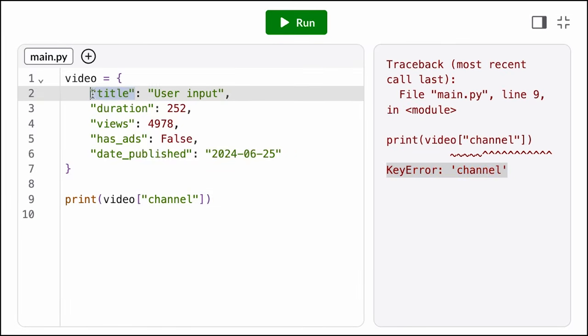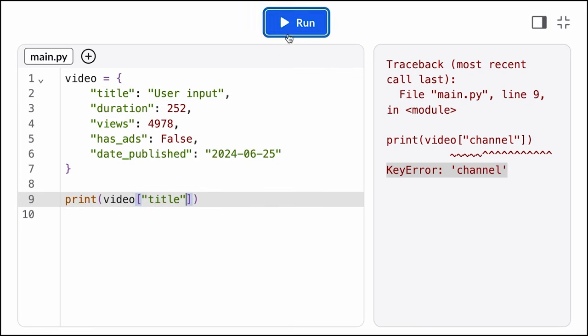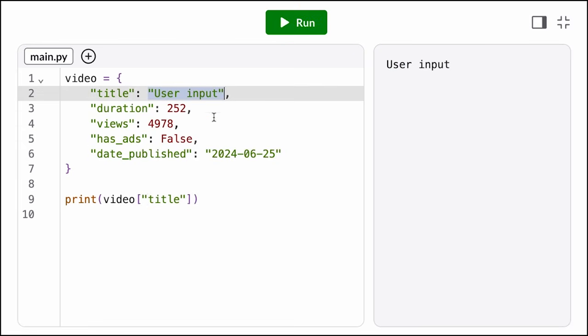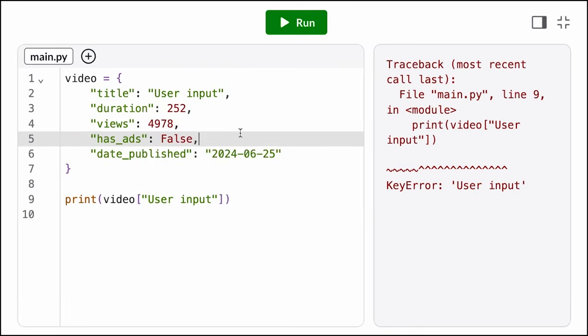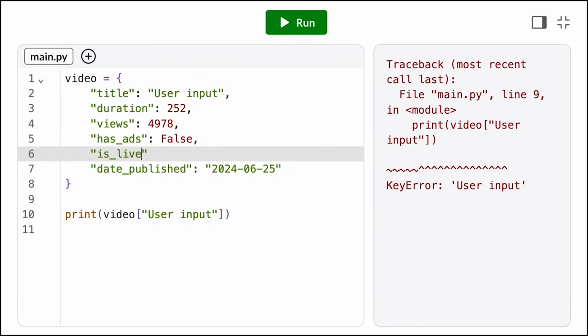Note that the lookup only goes in one direction. We can look up values using their keys, but we can't look up keys using their values. This means that keys must be unique, but values don't have to be.